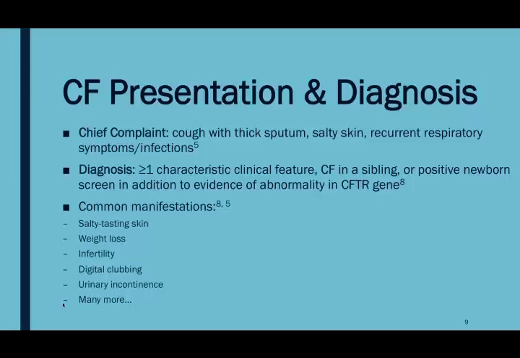Typically, no parental history is present since it is an autosomal recessive mutation, and diagnosis is made when there is more than one clinical feature present, or cystic fibrosis in a sibling, or a positive newborn screen, in addition to evidence of an abnormality in the CFTR gene.